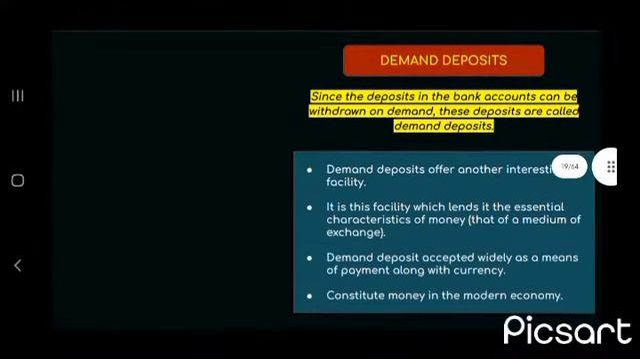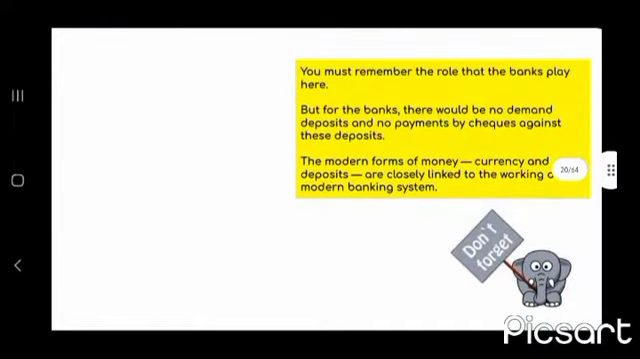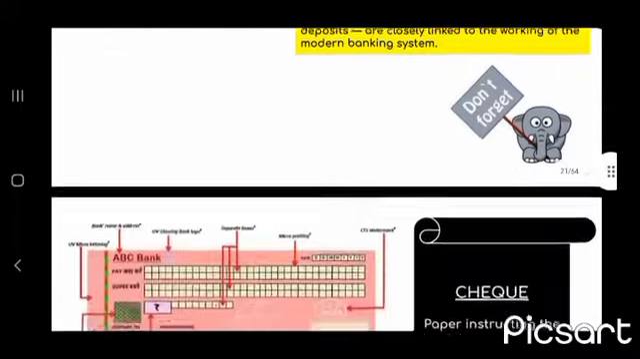Now, demand deposits. Since the deposit in the bank's account can be withdrawn on demand, these deposits are called demand deposits. Demand deposits offer another interesting facility, which lends them the essential characteristics of money. The demand deposit is accepted widely as a means of payment along with currency. You must remember the role that the bank plays here. But for banks, there would be no demand deposit and no payment by check against these deposits. The modern forms of money, currency and deposits, are closely linked to the working of the modern banking system.